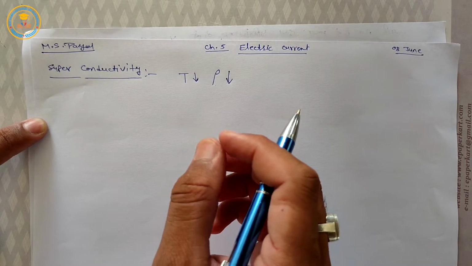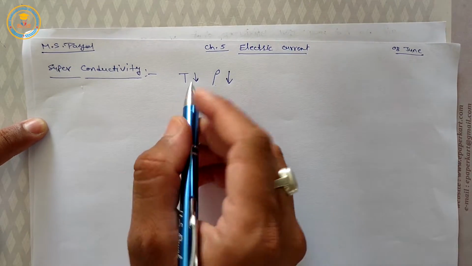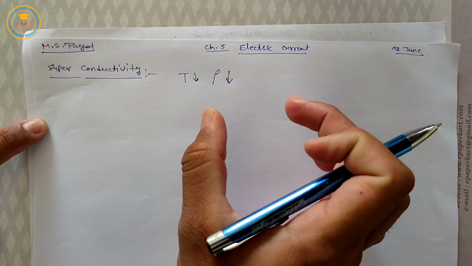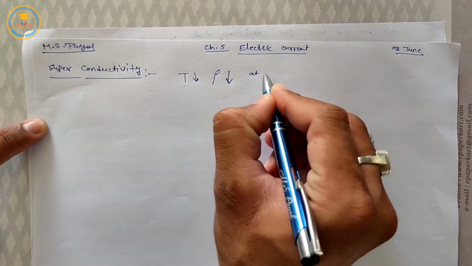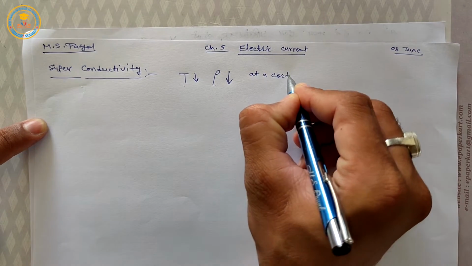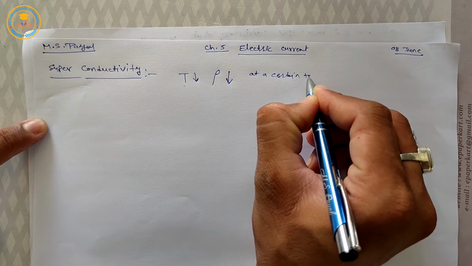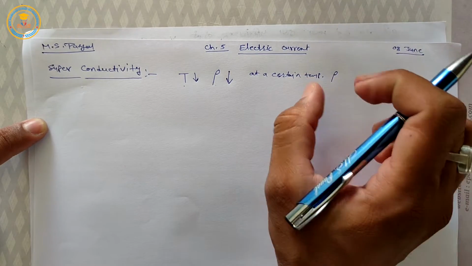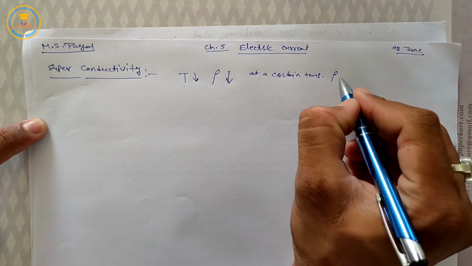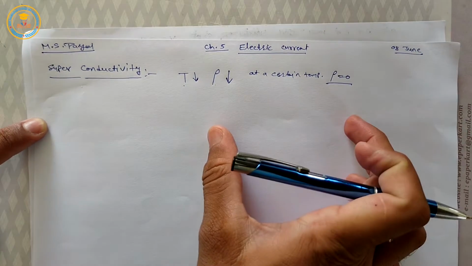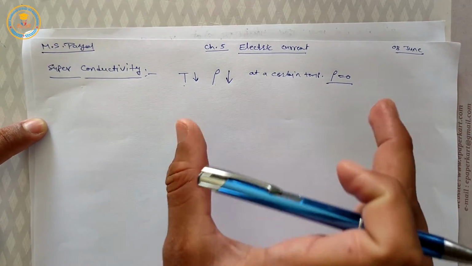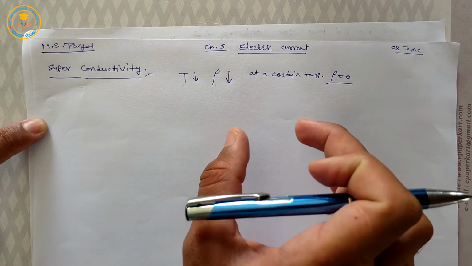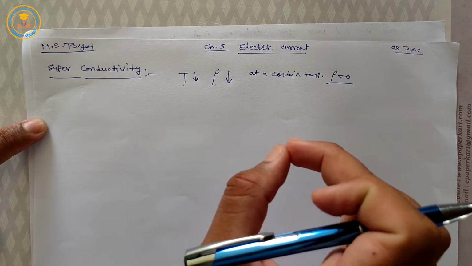But when we continuously decrease the temperature, then after a certain fixed temperature, the resistivity suddenly decreases and becomes zero. This phenomenon, this property, is called superconductivity, and such substances are called superconductors.